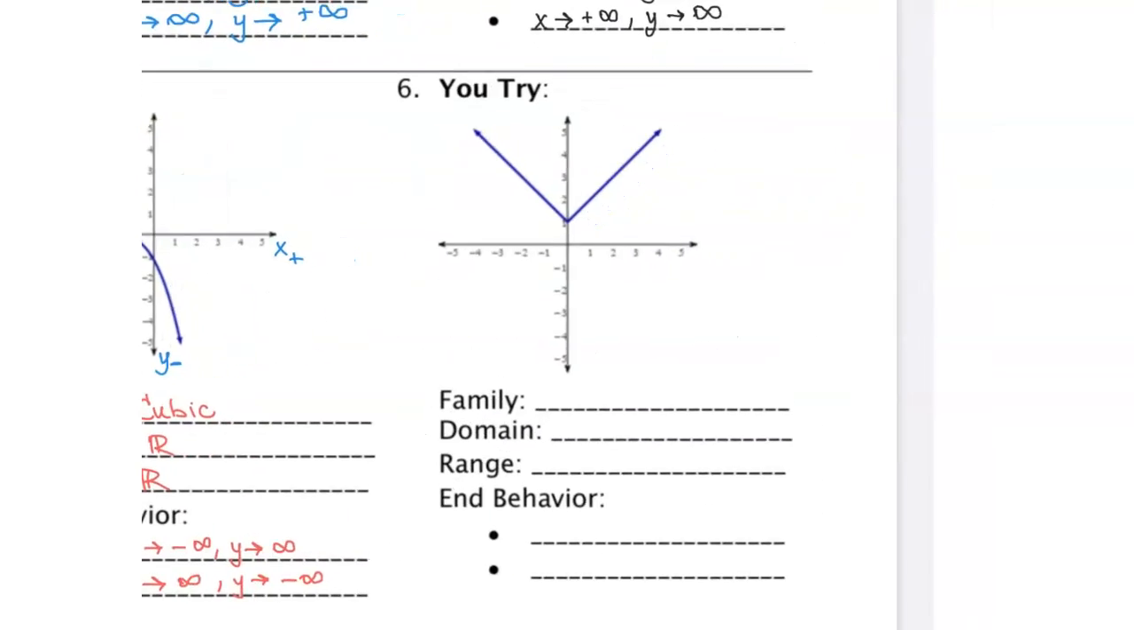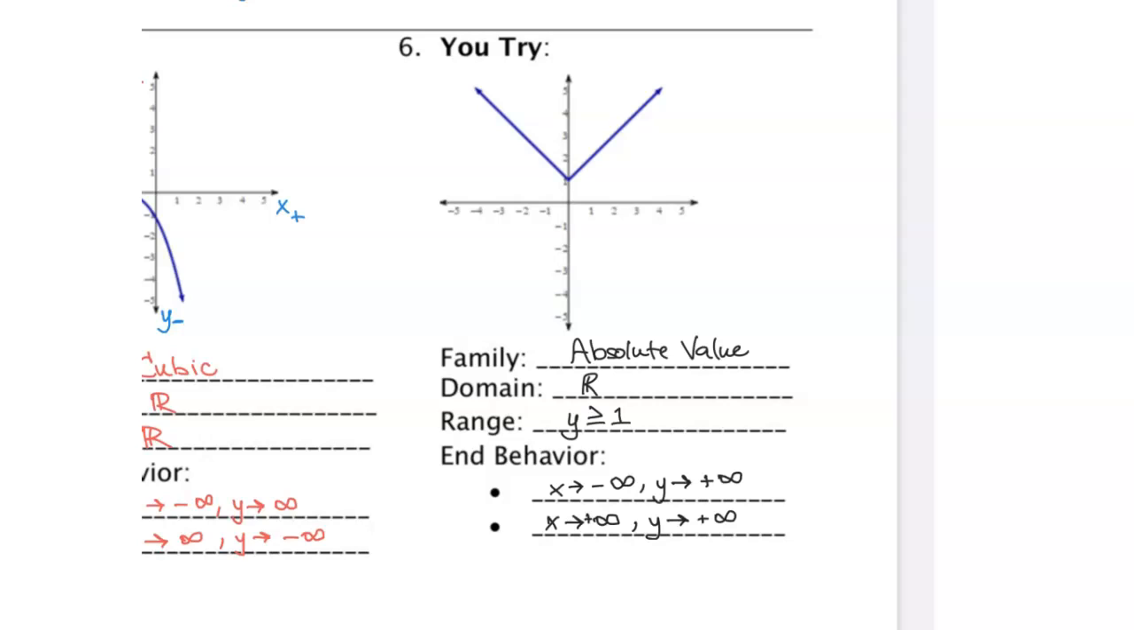Let's look at number 6. Pause your video and try number 6. All right, and our answers for number 6. Our graph belongs to the absolute value family. The domain is all real numbers. Our range is y is greater than or equal to 1. And our end behavior, as x is going towards the negatives, our y values are going towards the positives. And as our x's are getting positive, our y values are also going towards the positives. So here's our end behavior statement.